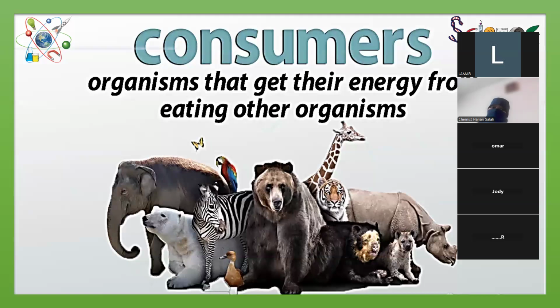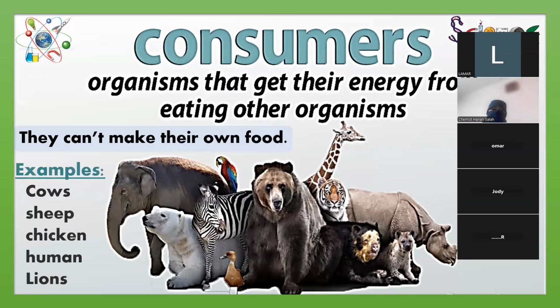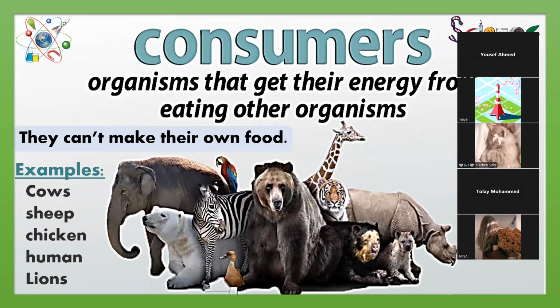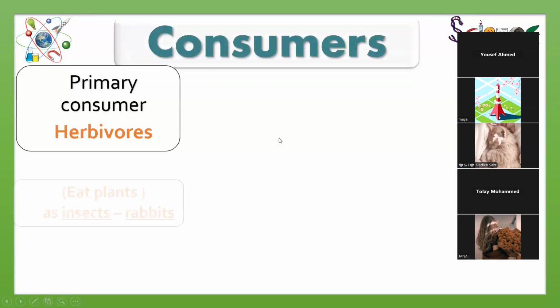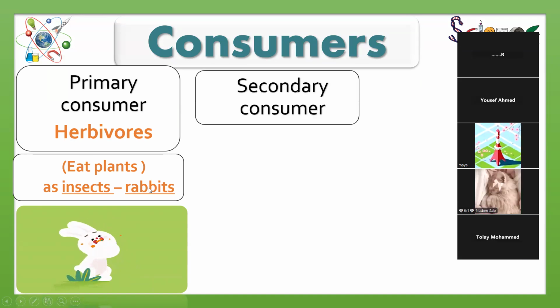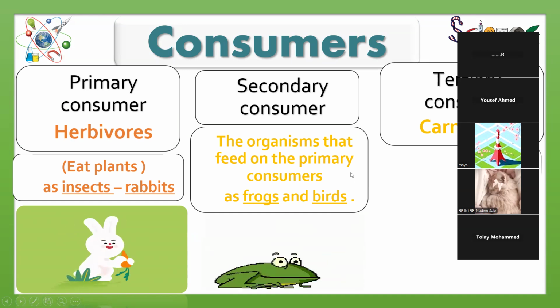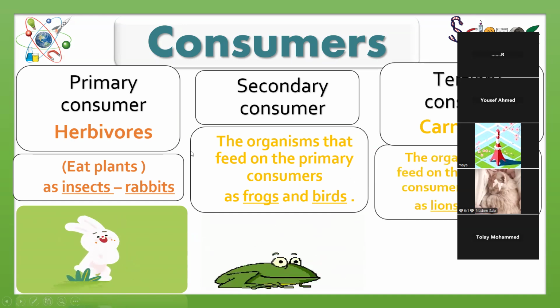But what about consumers? Consumers start to feed on other living organisms, like cows, sheep, chicken, humans, lions, and so on. These are the living organisms that feed on each other. We have three types. Primary consumers eat the plants, like insects and rabbits. The secondary consumers feed on the primary consumers, like frogs or birds. And the tertiary consumers feed on secondary consumers.